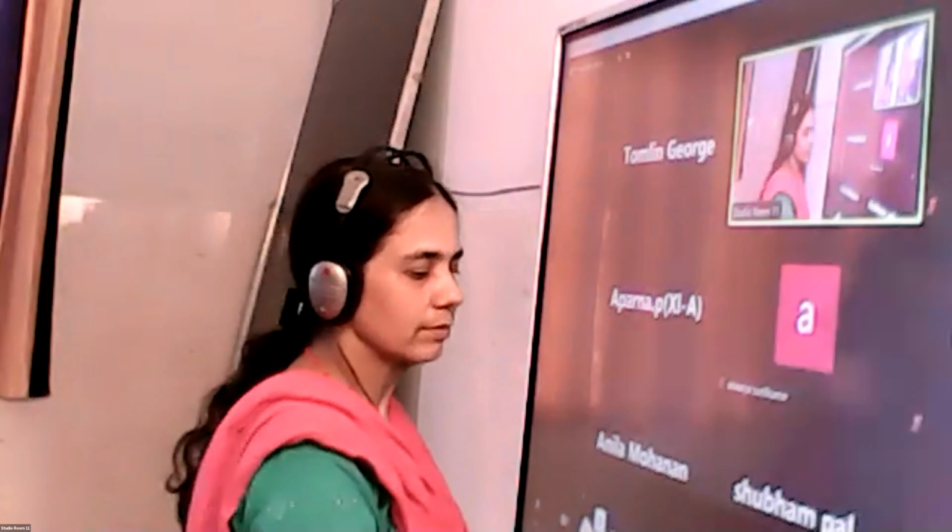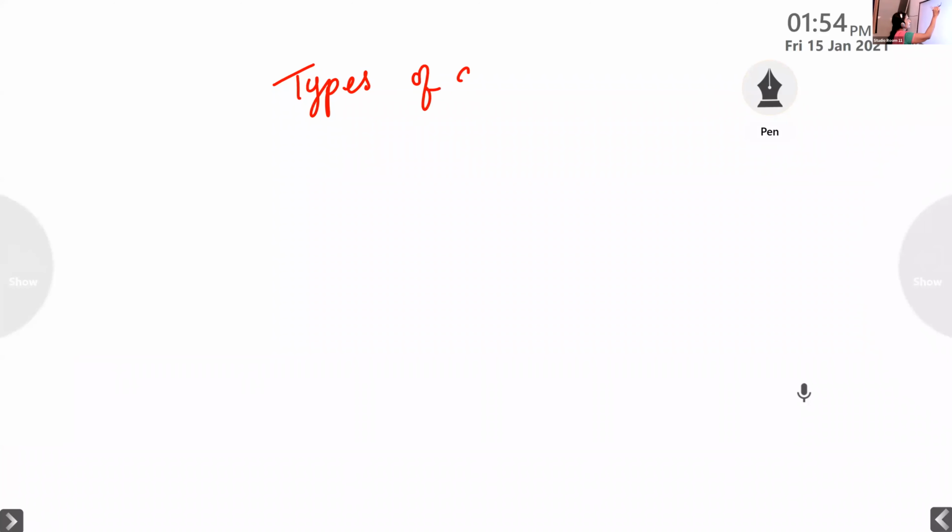Then raw data. The data as such it is collected, we call it raw data. Then based on the data, we can divide it into 3 types. Write down types of data. What are the different types of data? We said we will be collecting the data, isn't it? Types of data. The first one is univariate data.